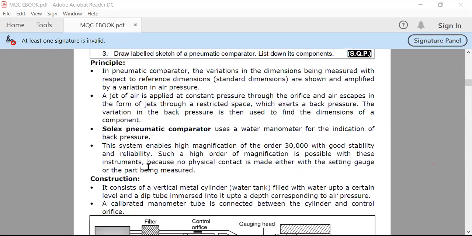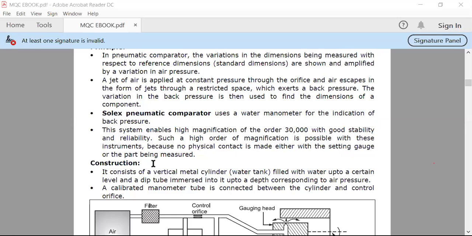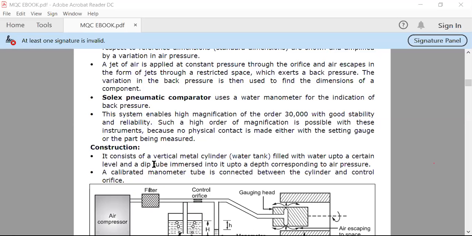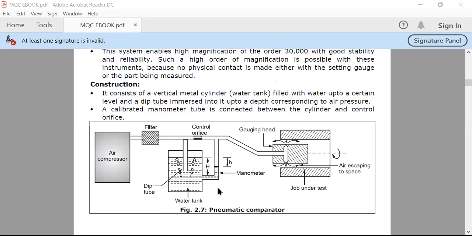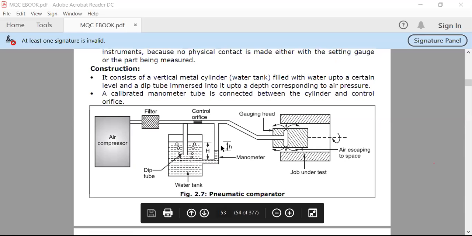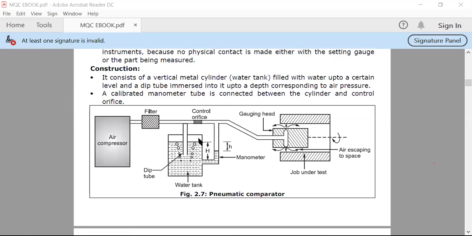So let us see the construction of this pneumatic comparator. First of all, we see the diagram, I will explain it, and then we will see the construction. Always remember, if you are drawing a diagram, there is no need to write the construction exactly as mentioned in your book.